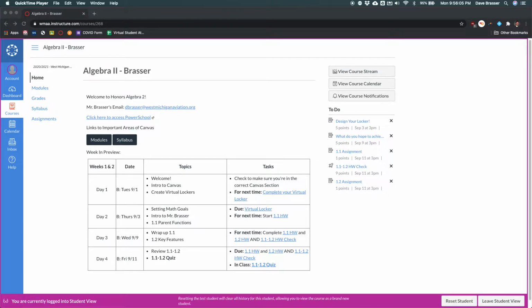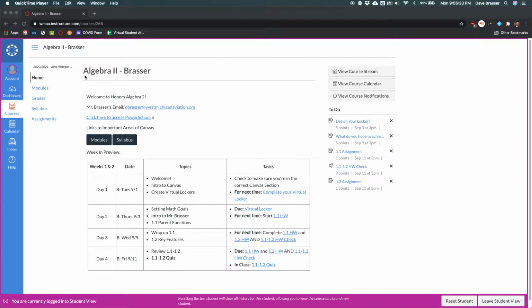As you may already know, WAMA switched over to using Canvas instead of things like Google Classroom for this year, and Algebra 2 is no different. So here's what the Algebra 2 page looks like when you first open it up. Now, it's not the most visually interesting. That's something I'm hoping some students can help me with because I don't have much artistic ability. But it's got the important information on here.